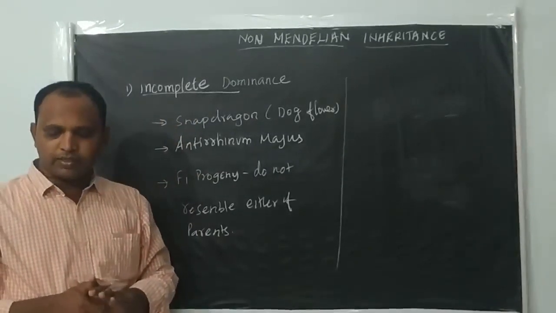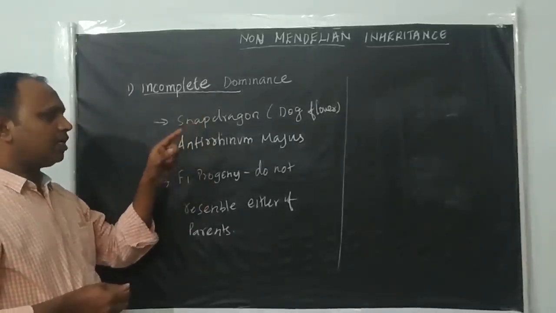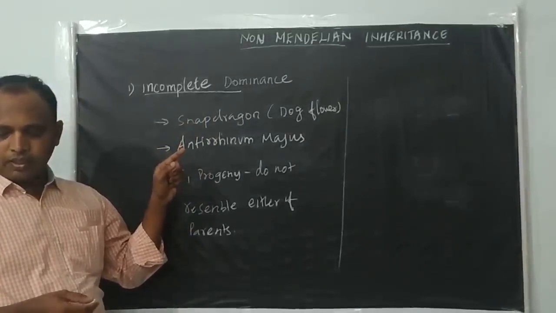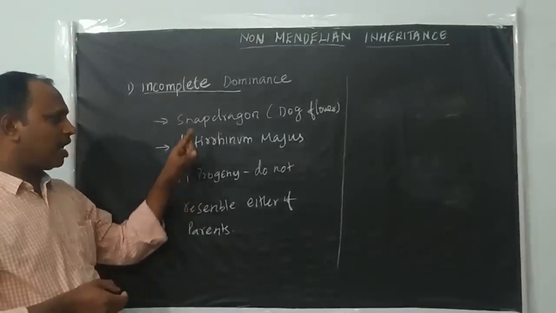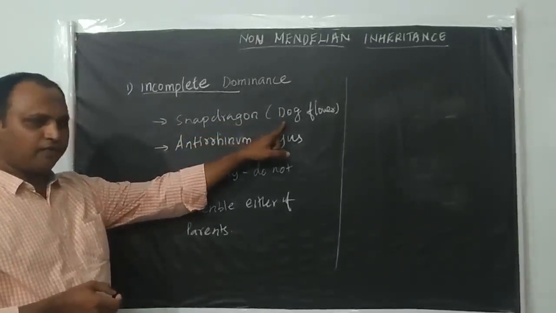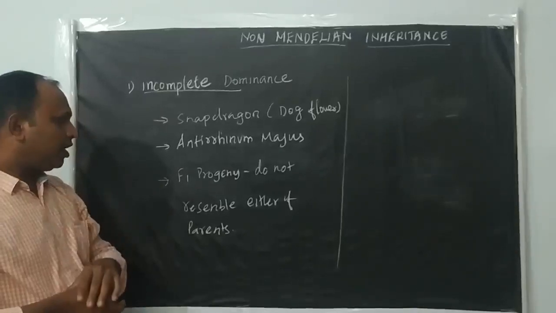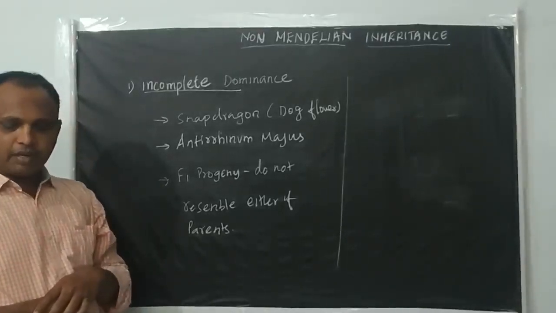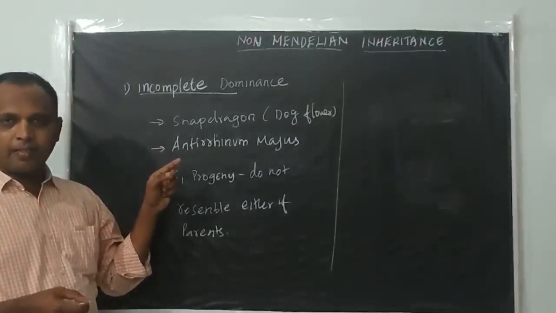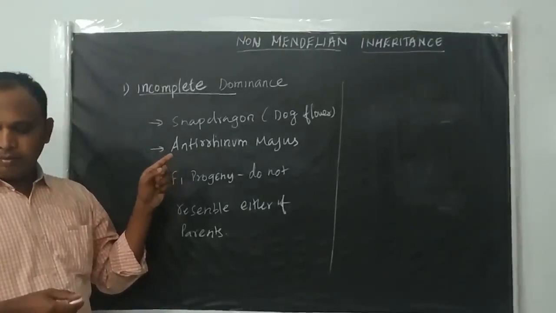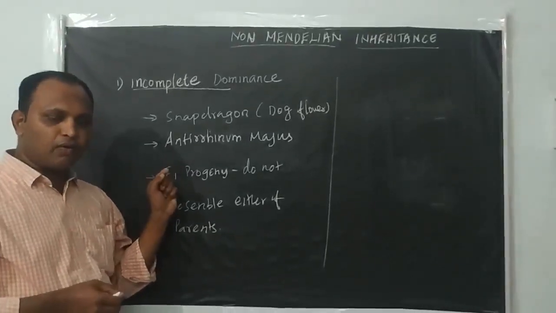A good example of incomplete dominance is the experiment scientists conducted using the flower color of snapdragon. Snapdragon is also called dog flower. The scientific name of snapdragon is Antirrhinum majus. Also, some scientists conducted experiments in Mirabilis jalapa. Mirabilis jalapa is nothing but the four o'clock plant.